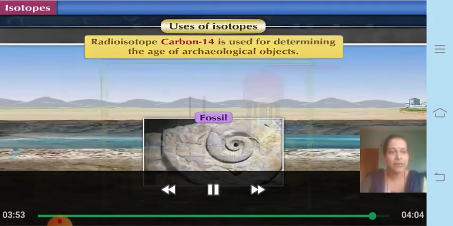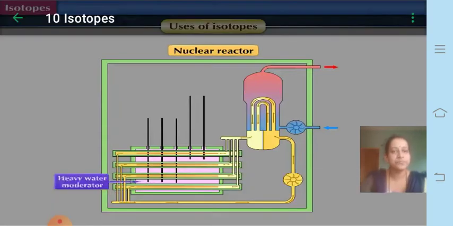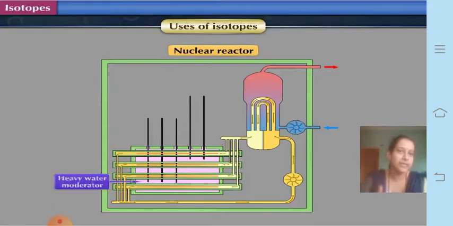Now let us continue with the next part of the lesson, that is how in the nuclear reactor, a nuclear fuel called uranium-235 is used for production of energy, and how this energy is used to harness electricity, how it can be produced. So let us continue with nuclear fission now.